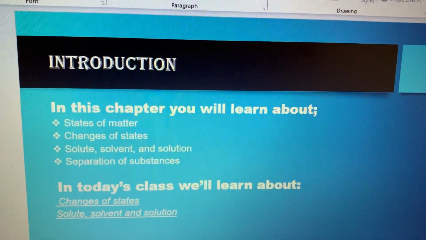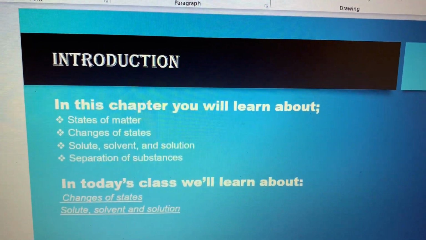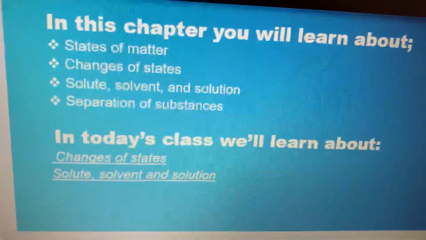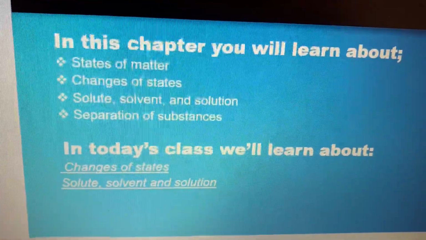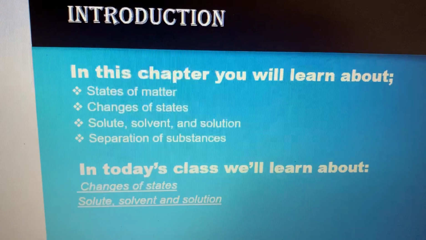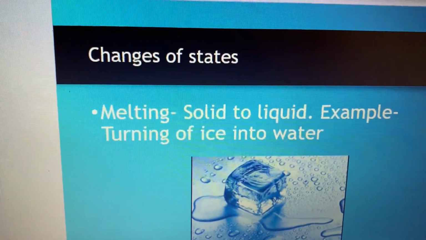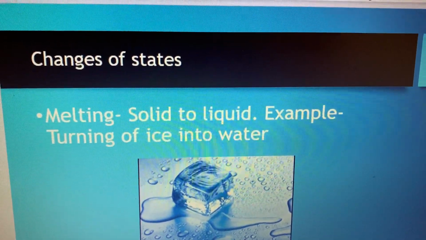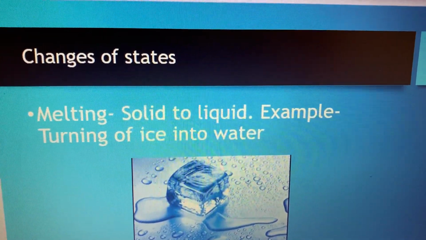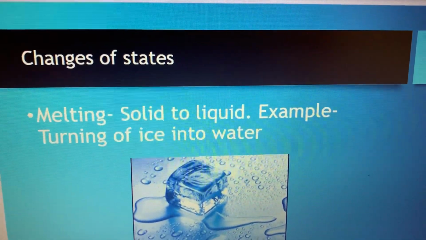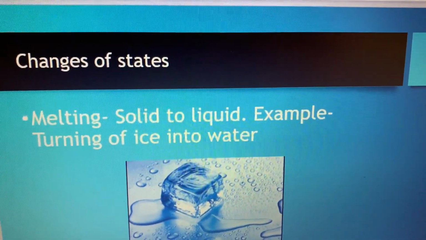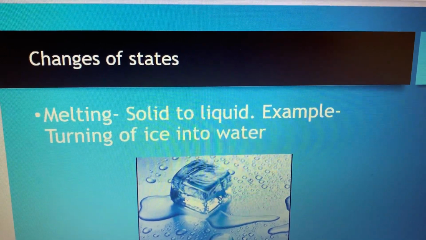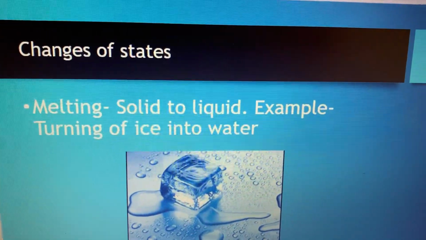In the previous session, we have understood the states of matter. In today's class, we will learn about changes of states, solute, solvent and solution. Now, what do you mean by changes of states? When the matter changes from one state to another state, that is called a change of state. When matter turns from solid to liquid or from liquid to gas, that is called a change of state. Now, the first change of state we will study is melting.